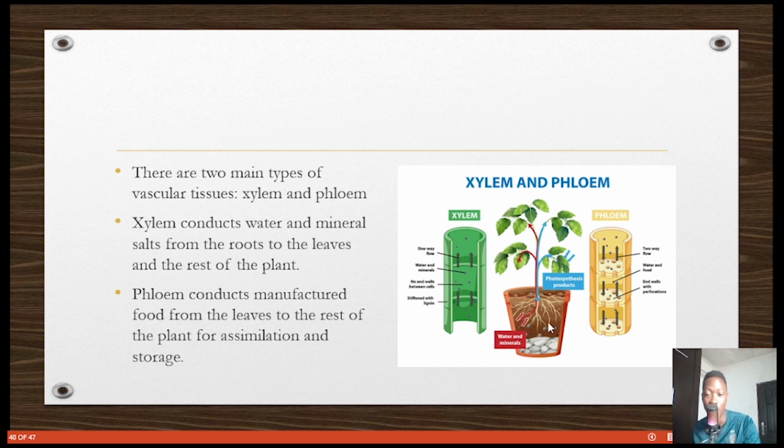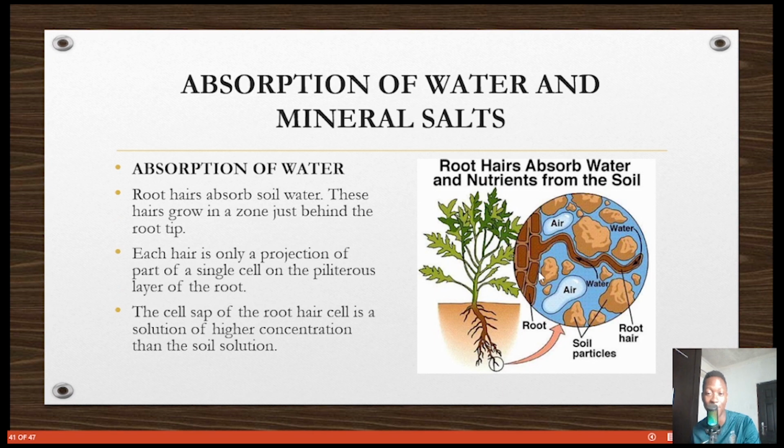The roots are in contact with water and minerals, and then it conducts it up, right? Phloem conducts manufactured food. Food is manufactured in these chlorophyll pigments in the chloroplast of the leaf, and then it is translocated down to the rest of the plant, because this stem too also needs food, but it is made in the leaf, so it needs to be moved down. This root too needs food. In case you don't know, the root doesn't make food. All the food is made in these leaves, and so it needs to be translocated down.